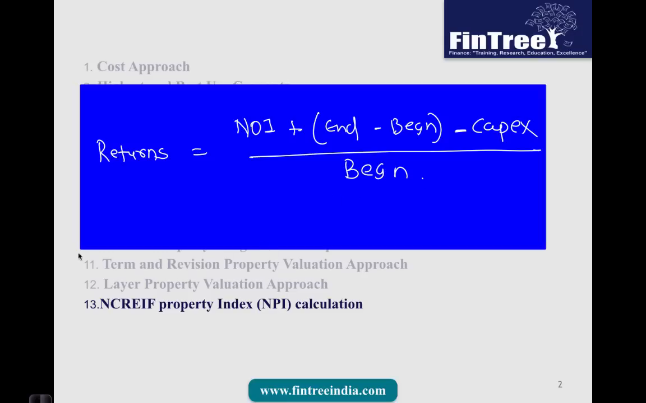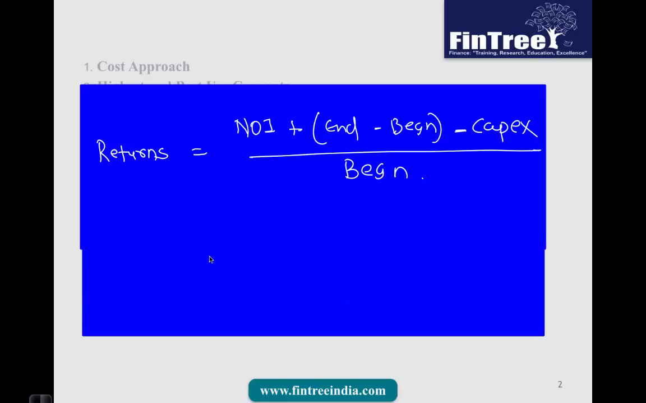Okay, so let's do an example to build better intuition on this. Let us say NOI on a particular property is 100. At the beginning the valuation of the property was 500. During the year we made a capex of 100 on this property, and by the end of the year valuation